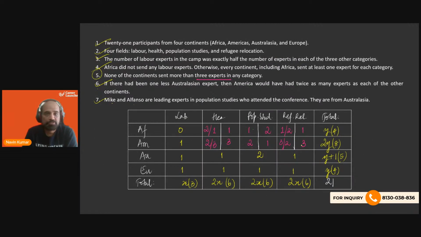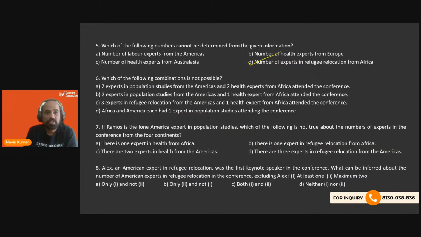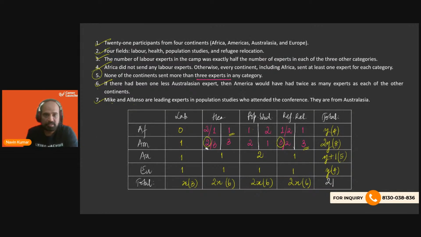3 experts in refugee relocation from Americas, and 1 health expert from Africa. This is not possible, because if I take this 3, this 2 will be used and this 2. And if I take 1 health expert, it is possible. If I take this 3 from Americas, then this 1 from Africa will come. So 3 experts in refugee relocation from Americas and 1 health expert from Africa, very much possible, right?